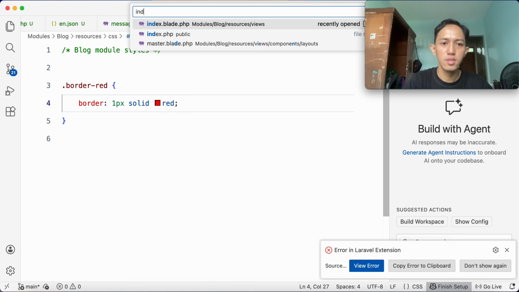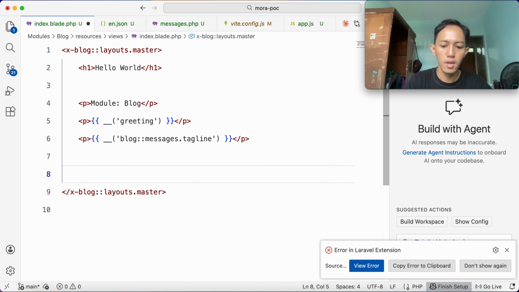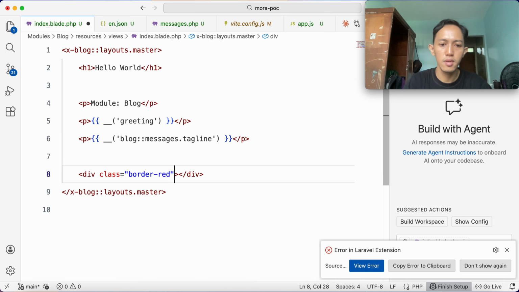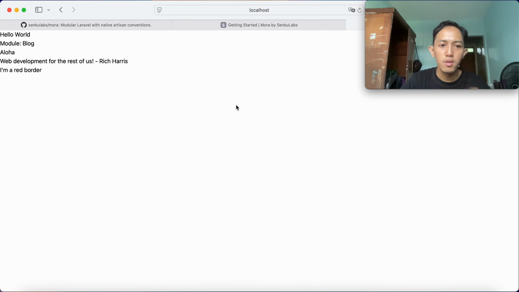Okay, so let's go to index.blade.php. Div class border-red. I'm a border red. Maybe I'm a red border. Yeah, it should be. Okay.